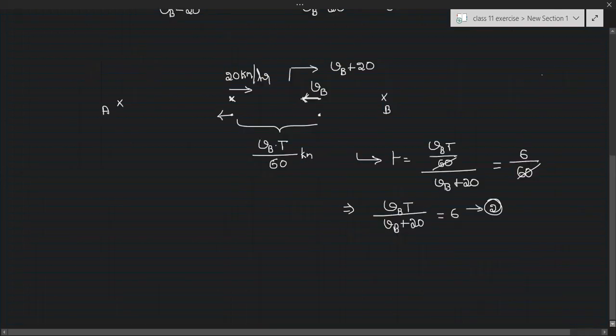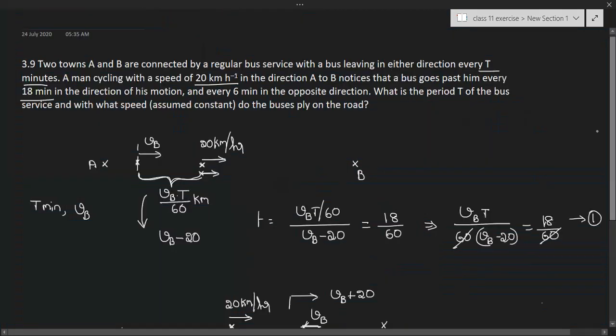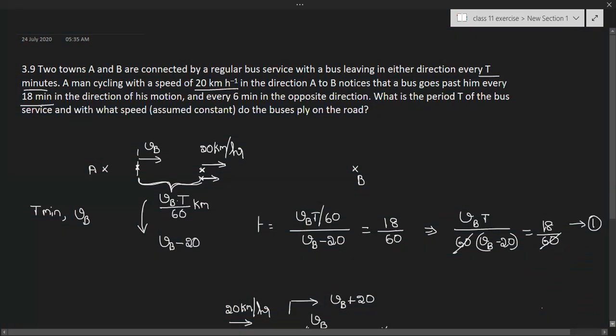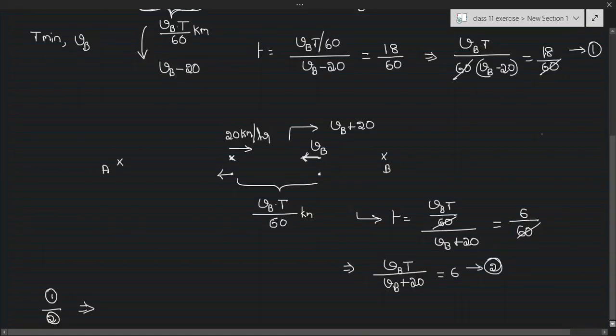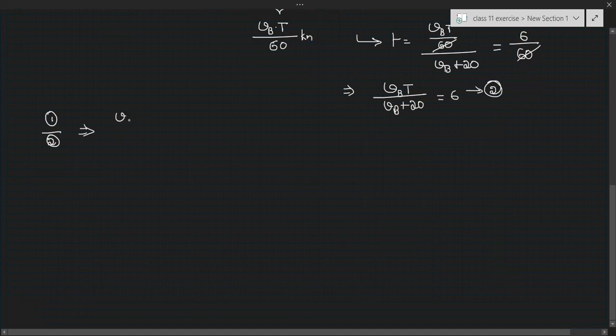Now we are going to divide these two equations, 1 divided by 2. So Vb into T by Vb minus 20, divided by Vb into T by Vb plus 20, is equal to 18 by 6, which is 3.